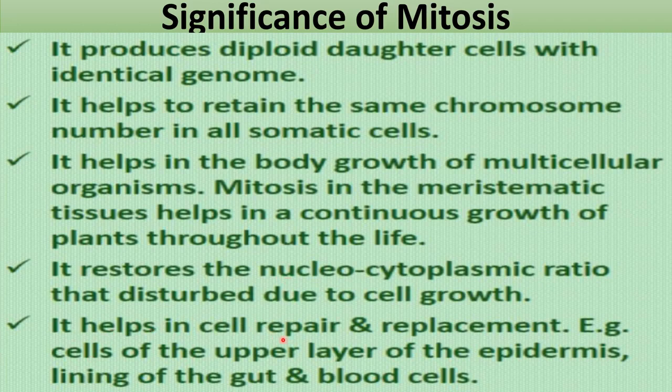If any body tissue gets damaged, then it helps in repair. Like the cells which are responsible for the repair are undergoing mitosis division. Okay, so it helps in repair and replacement. For example, cells of the upper layer of epidermis, always in which cells the mitosis division is occurring. Okay, also the lining of gut and blood cells, these are undergoing mitosis division.